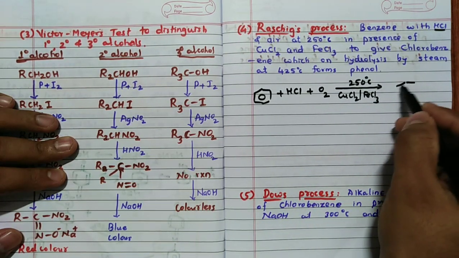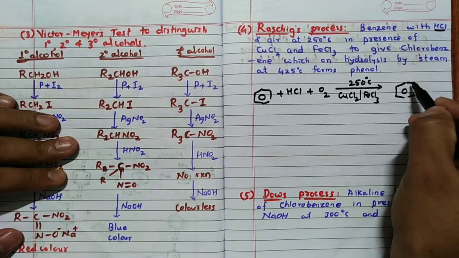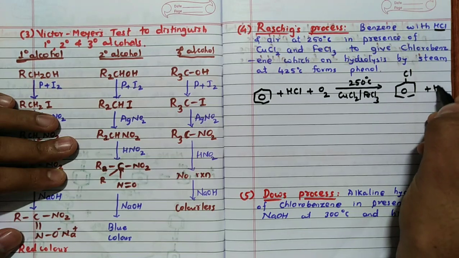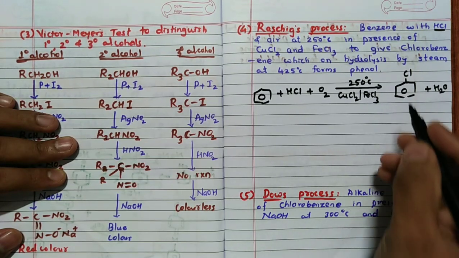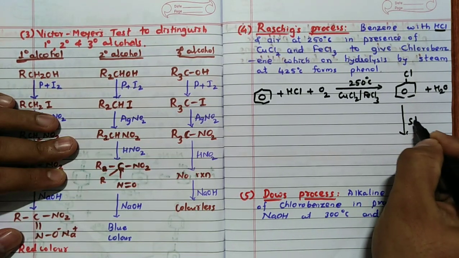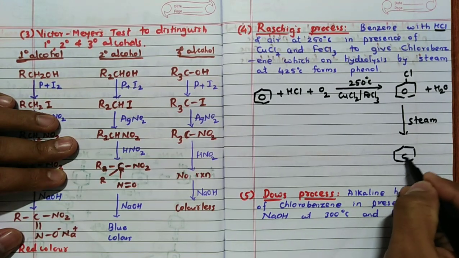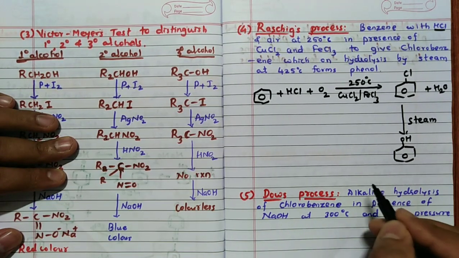First it will form chlorobenzene. Then that chlorobenzene plus H2O: this chlorobenzene, when it reacts with steam, H2O, forms phenol, remember, OH.